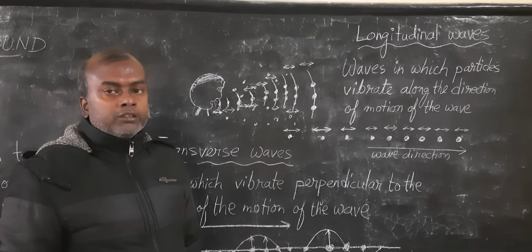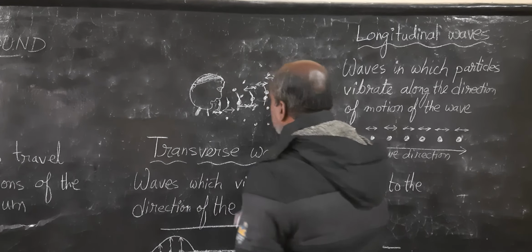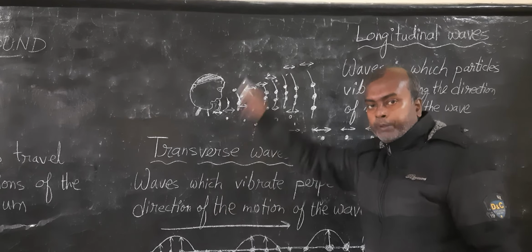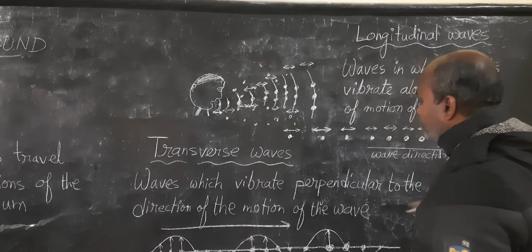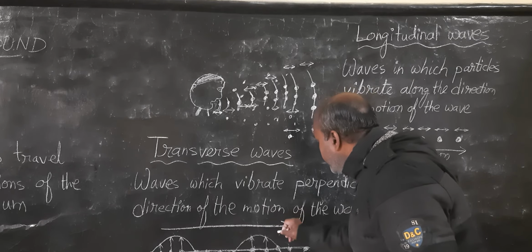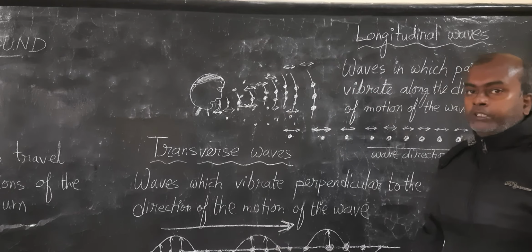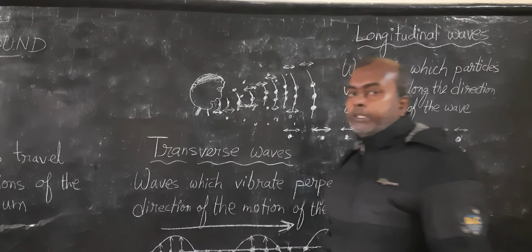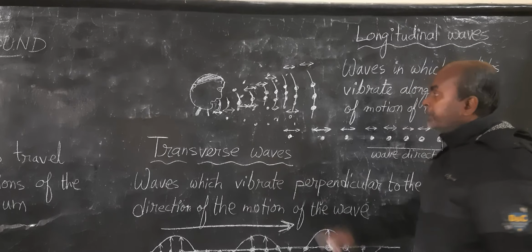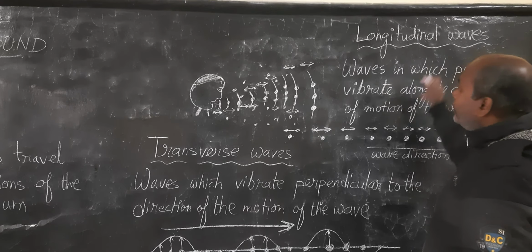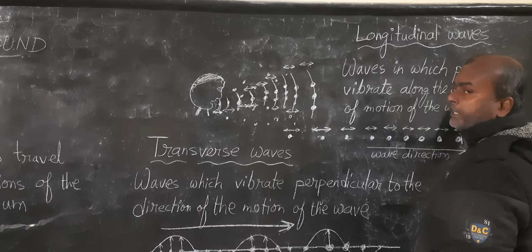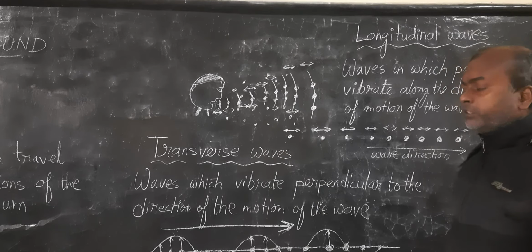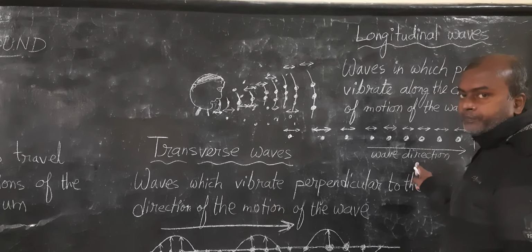Okay, so now we know two kinds of waves: transverse waves, where the molecules vibrate perpendicular to the direction of motion. If this is our wave motion, then the particles of the medium vibrate perpendicular to the wave motion. That is called a transverse wave. Whereas in a longitudinal wave, the particles vibrate not perpendicular but in the same line as the direction of the wave. Alright.